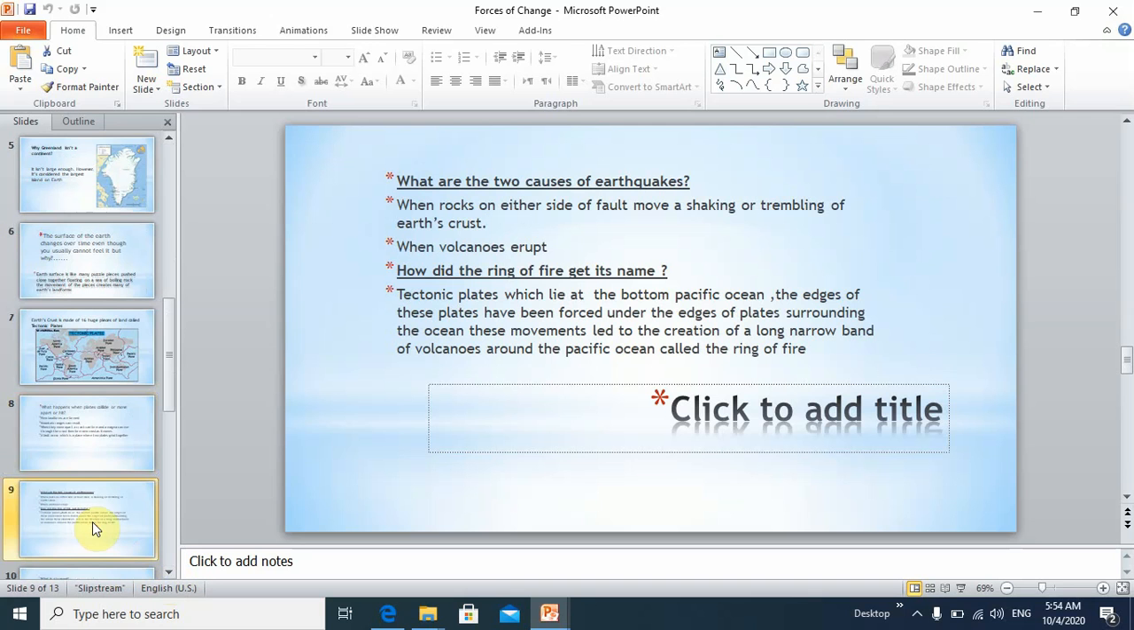What are the two causes of earthquakes? The first one, when rocks on either side of a fault move, causing a shaking or trembling of Earth's crust. The second one, when volcanoes erupt.